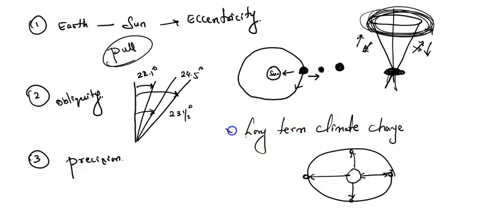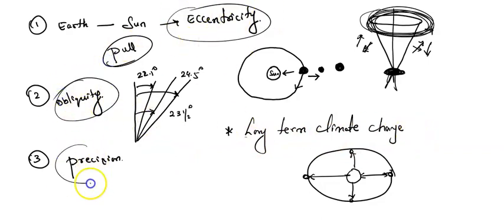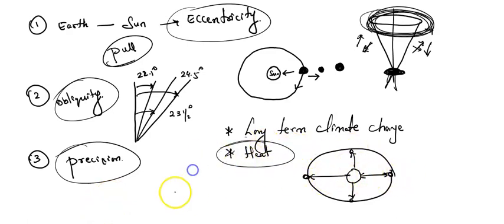So here the first point is there is a long-term climate change because of eccentricity, obliquity and precession, and also there is a difference in the heat. As you can see, the distance from the sun changes, so the heat also changes. Any doubts?